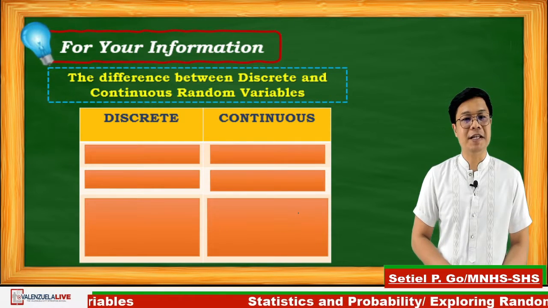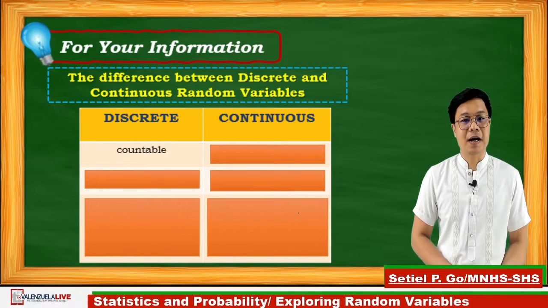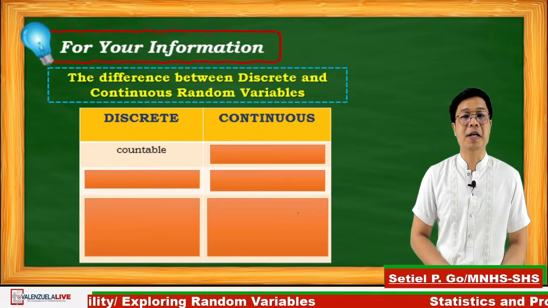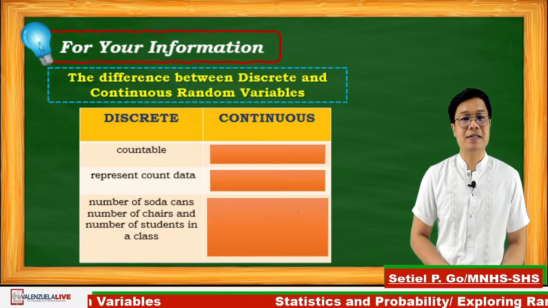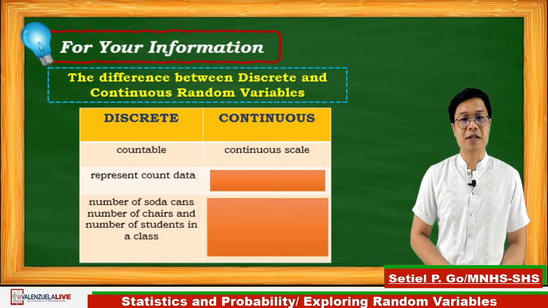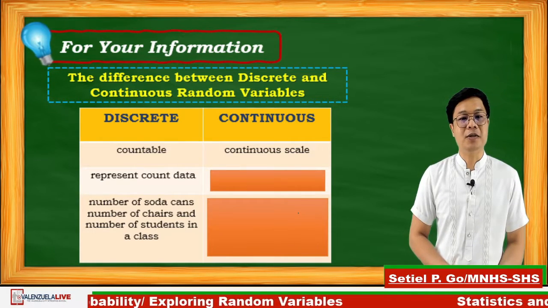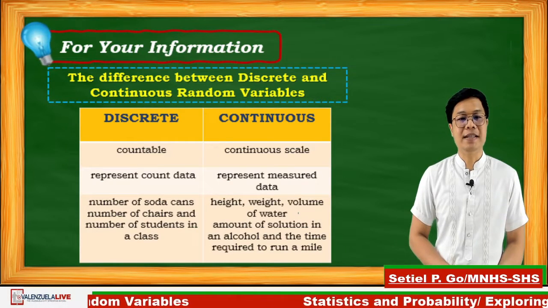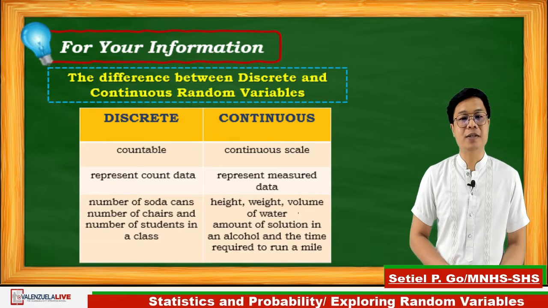Let us distinguish the difference between the two types. Discrete random variables are outcomes obtained from a counting process. Mostly, discrete random variables represent count data, such as number of soda cans, number of chairs, number of students in a class. While a continuous random variable is an outcome obtained from a measurement. Often, continuous random variables represent measured data, such as height, weight, volume of water, amount of solution in an alcohol, and the time required to run a mile.